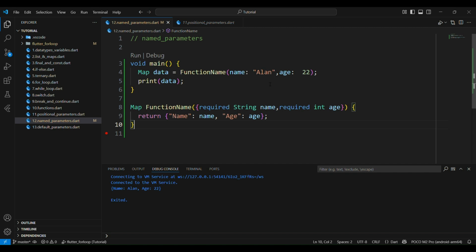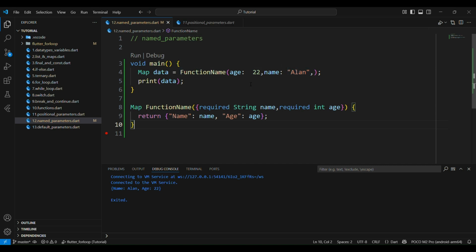And one more thing: the core of named parameters is that we can give these values anywhere in the function call. Previously we discussed positional parameters. In positional parameters, whenever the order of values is fixed, the values cannot be changed to other places.